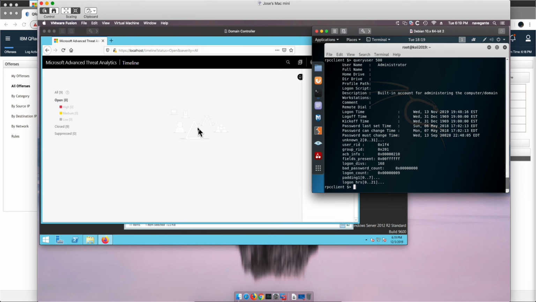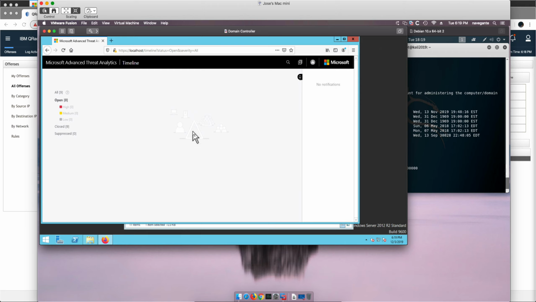And if we go to ATA, it misses this one, and you may say, well, this is not necessarily something bad. It may yield some false positives. Again, the idea is not to pick on ATA. It's a useful technology, but it's just to compare what you get with standard QReader logs with the right rules in QReader versus ATA. And as you see in this series of videos, ATA misses some of these.